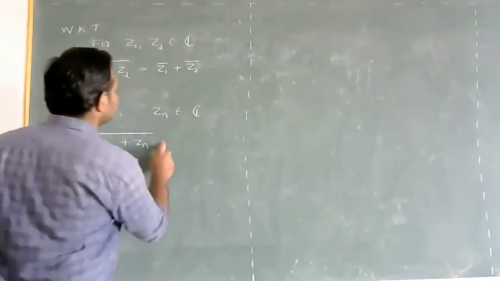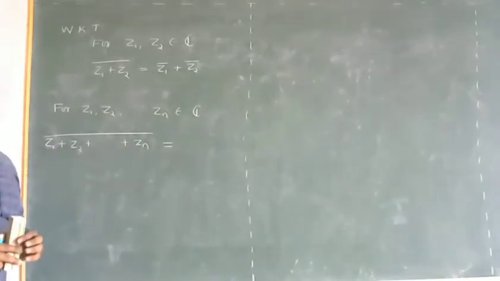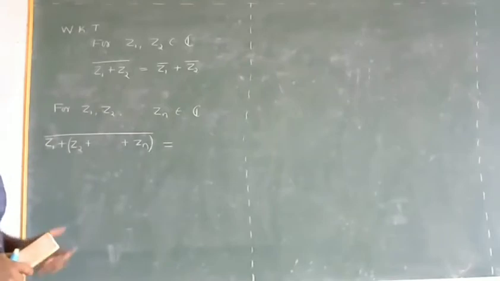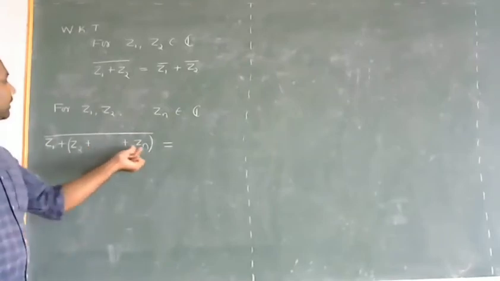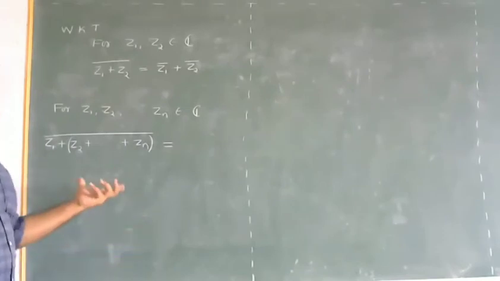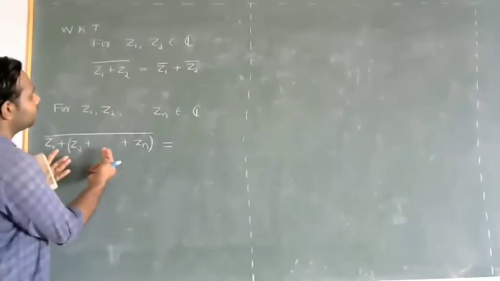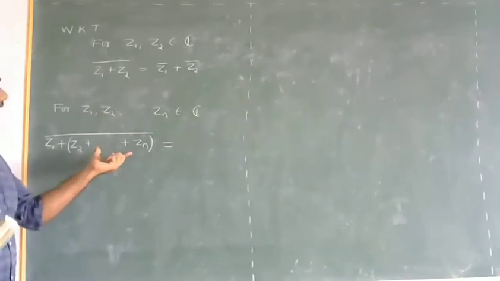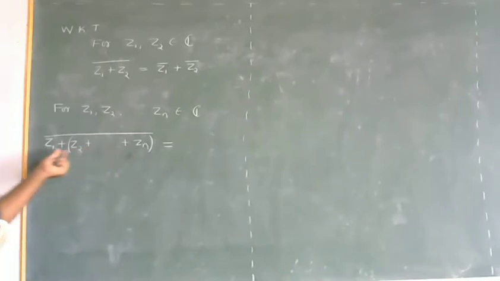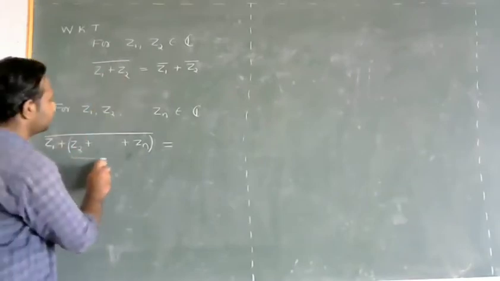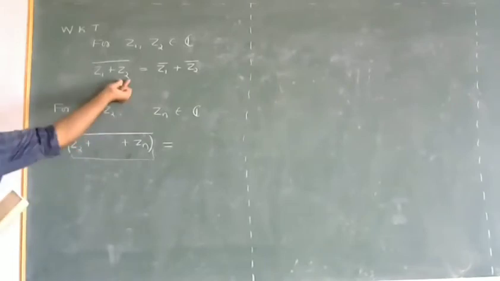So now this is equal to, we have the sum of n complex numbers. Now group these numbers. So Z2 plus Z3 plus so on Zn. You know that addition of two complex numbers is again a complex number. So this is one single complex number. Consider it as a single complex number, and here Z1. So now you have to take this whole complex number as Z2.